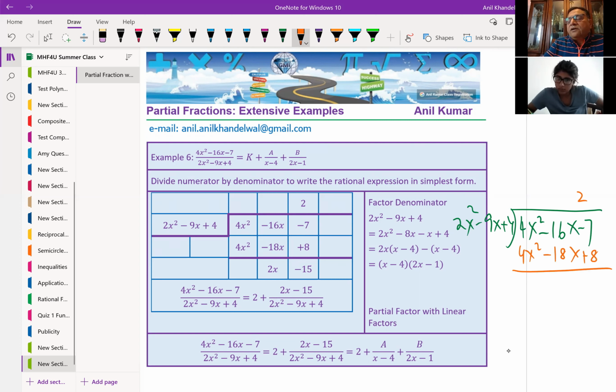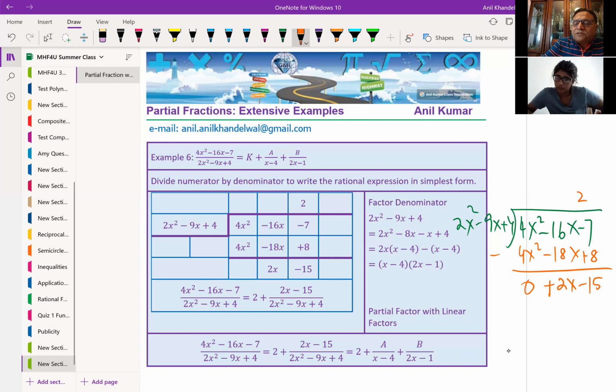And then you do take away as you do in division, correct? So when you take away, first terms become 0, right? And here we get minus, and that is minus 18 becomes plus, so you get 2x. And this gives you minus 15, correct? So that becomes your remainder.